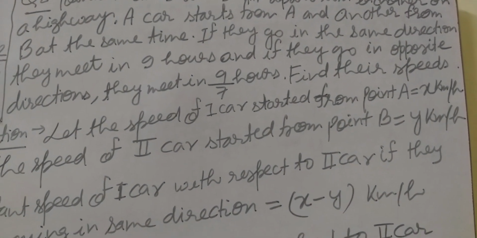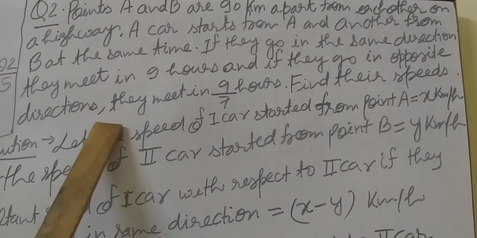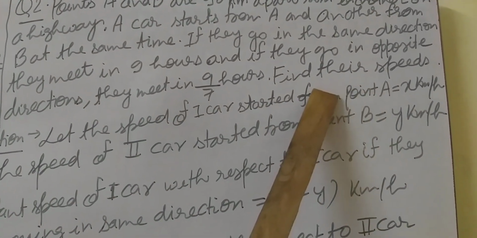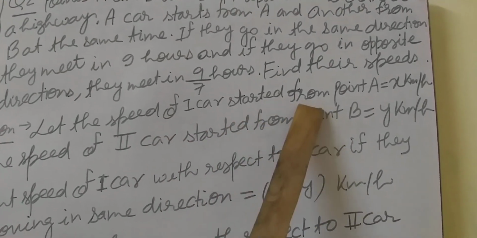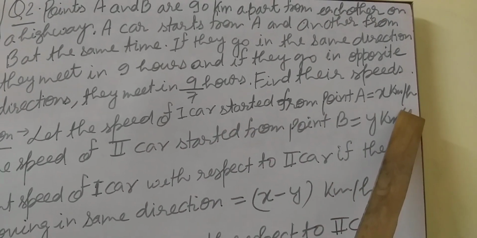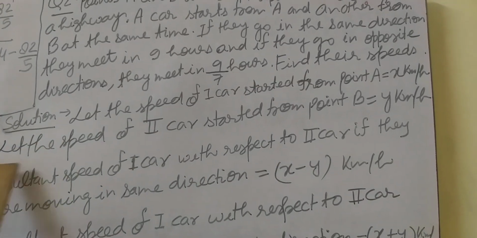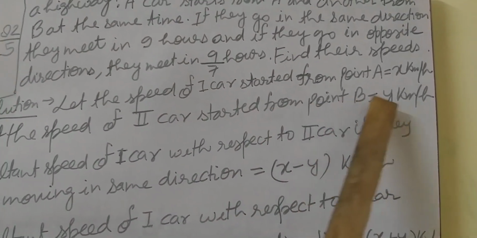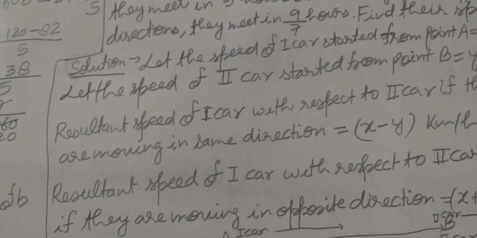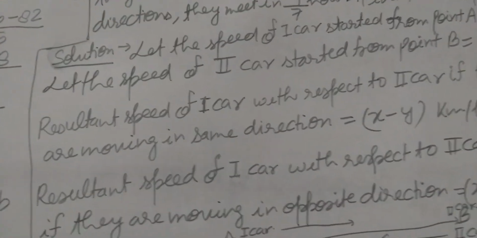So let us solve. The question is asking about the speed of both cars. So let the speed of the first car, started from point A, equal x km per hour. Let the speed of the second car, started from point B, equal y km per hour. So students,